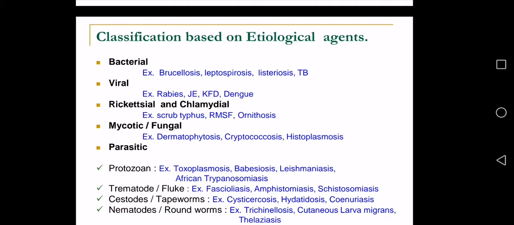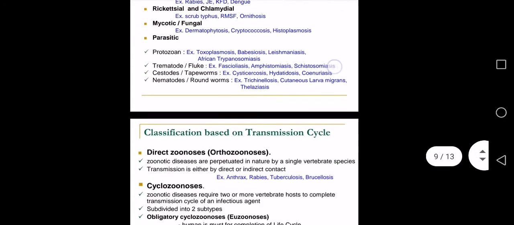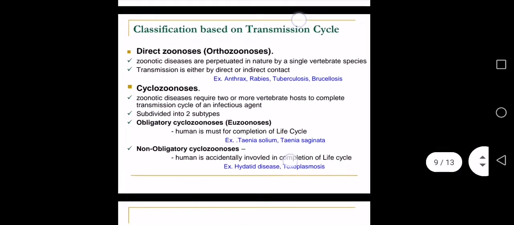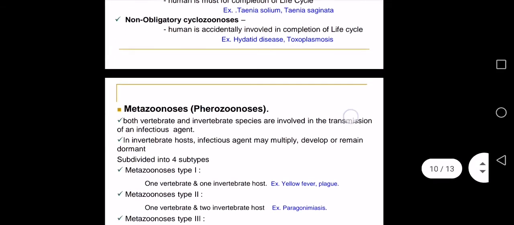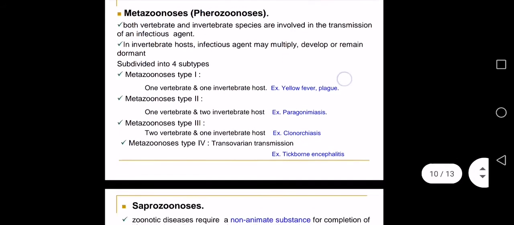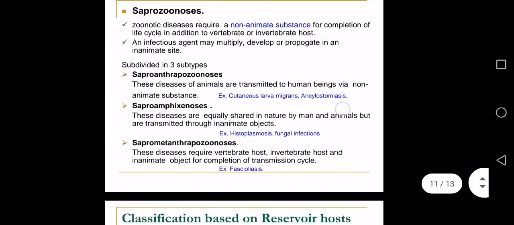Based on the etiological agents, we described that these agents could be bacterial, viral, rickettsial, and mycotic. Then we classified the diseases on the basis of transmission cycle, which could be direct zoonosis or orthozoonosis, cyclozoonosis, metazoonosis, and saprozoonosis.